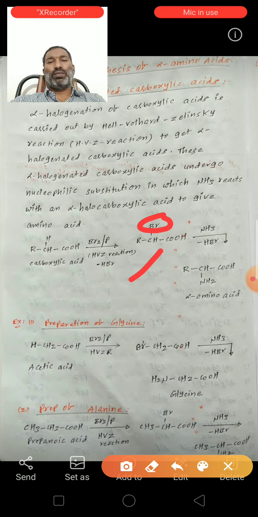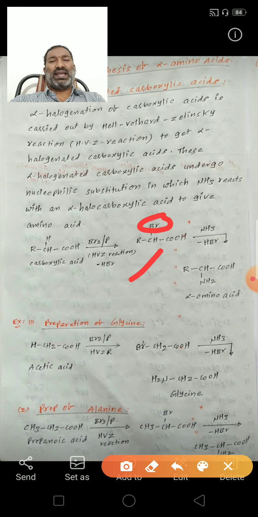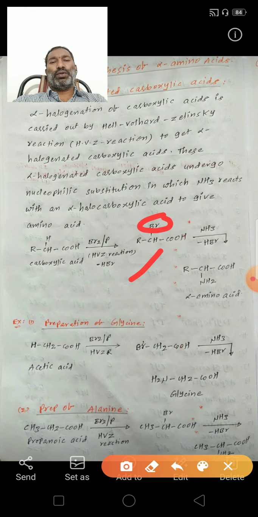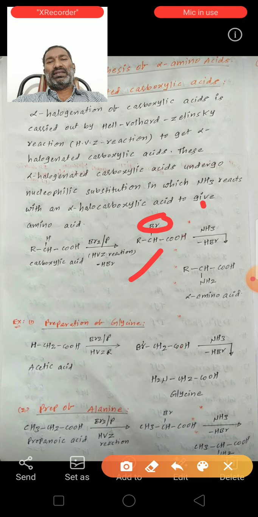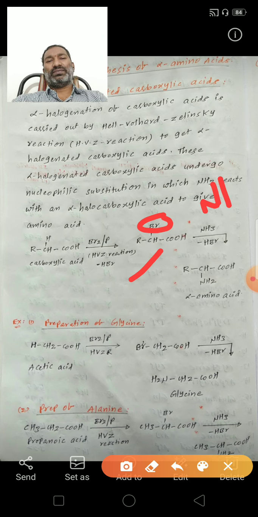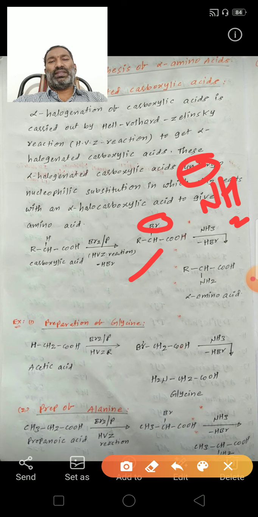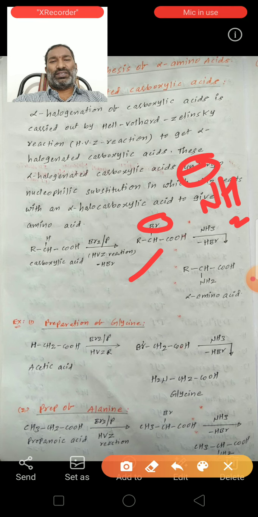This alpha bromo carboxylic acid reacts with ammonia to form an alpha amino acid by removal of HBr. Here the NH2 nucleophile is substituted in the place of the Br nucleophile.